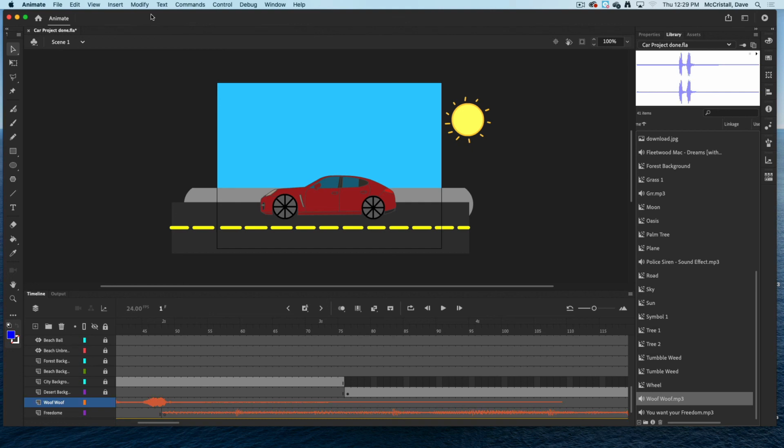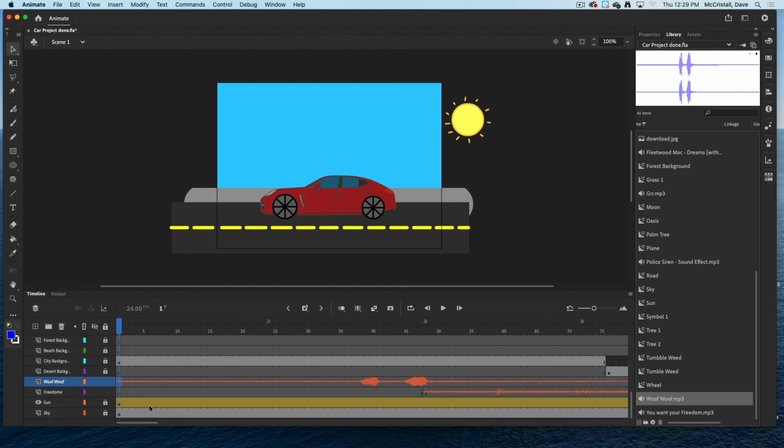Email that file to yourself and edit it into different pieces, and you would add it in just like I did with woof woof. So character 1's voice would be the same as woof woof, and maybe character 2's voice would be a different layer, and character 3's voice or any animals or music would be all just on different layers. The key is that it's an MP3 ahead of time, and that you always put it on its own layer. That's the most important part. So that's what you need to do in order to get your audio into your story or your video.